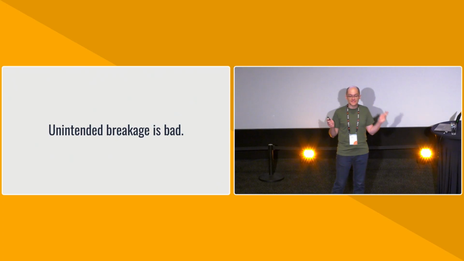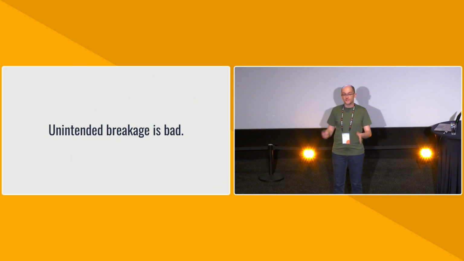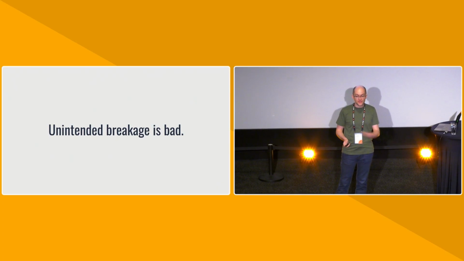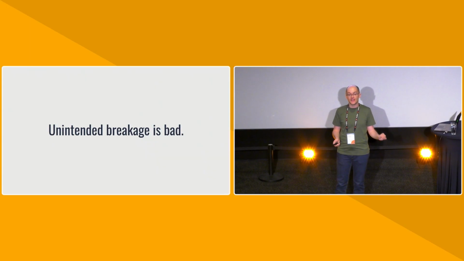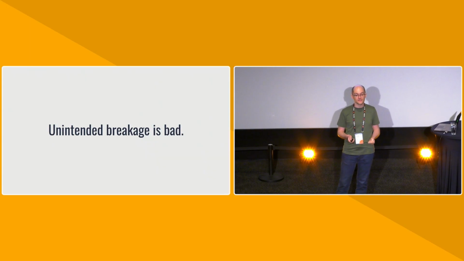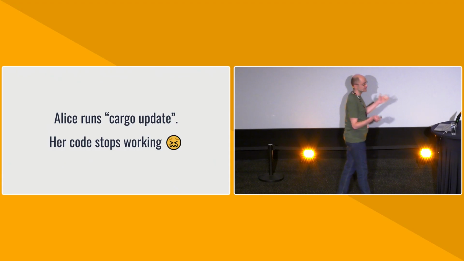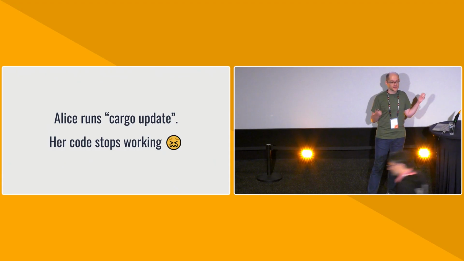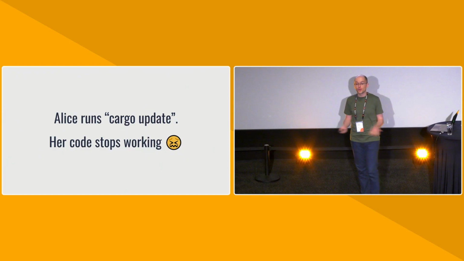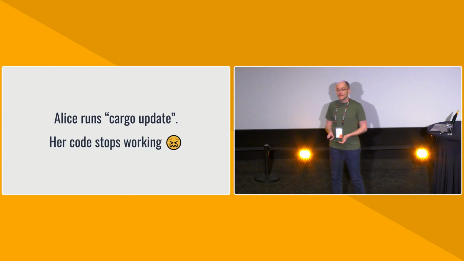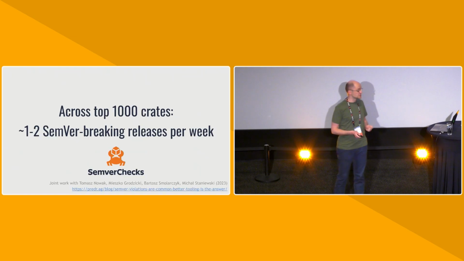Let's assume that we've decided to make it a goal of the Rust project long-term to eradicate unintended breakage entirely. What would that look like? That is the point of this talk. So the framing is very simple. Alice is one of our users. She runs cargo update. Her code stops working. This might sound like a hypothetical case. It is very, very much not.